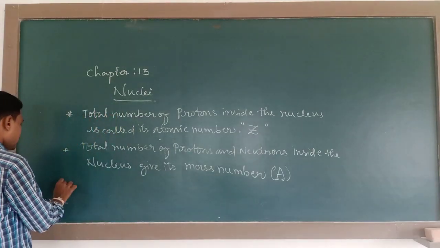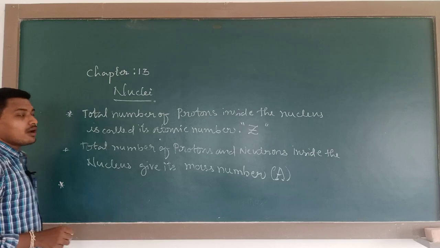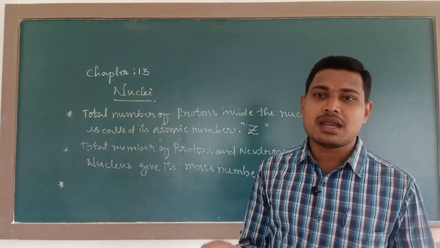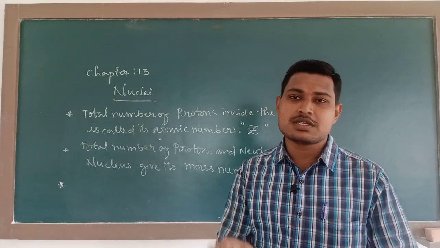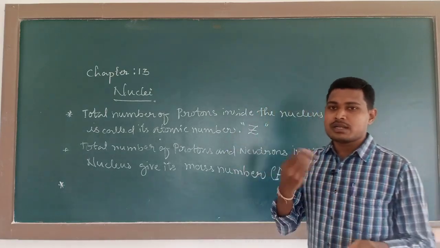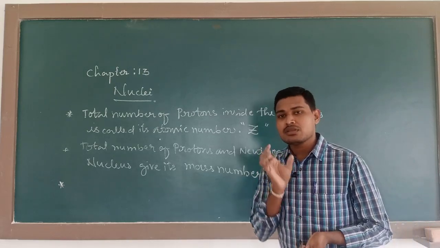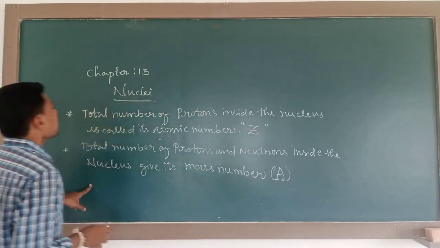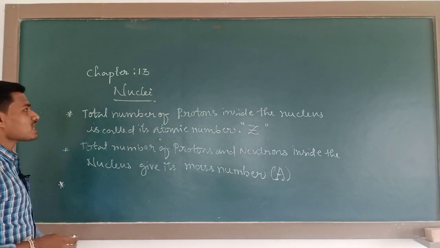Generally, the nucleus of an element, say hydrogen, or oxygen, or carbon, or uranium, or radium, is represented along with the atomic number as well as mass number.